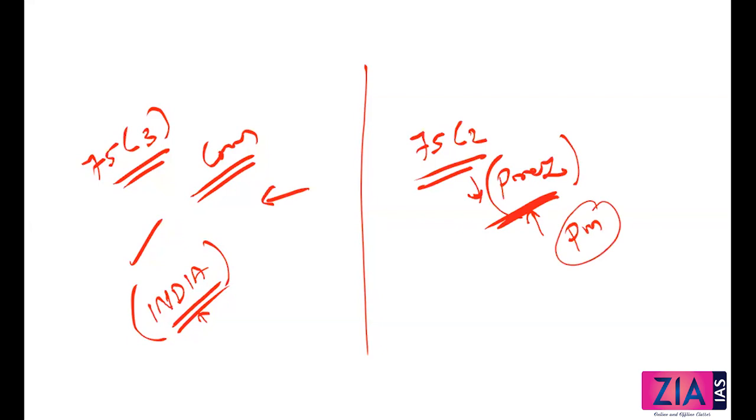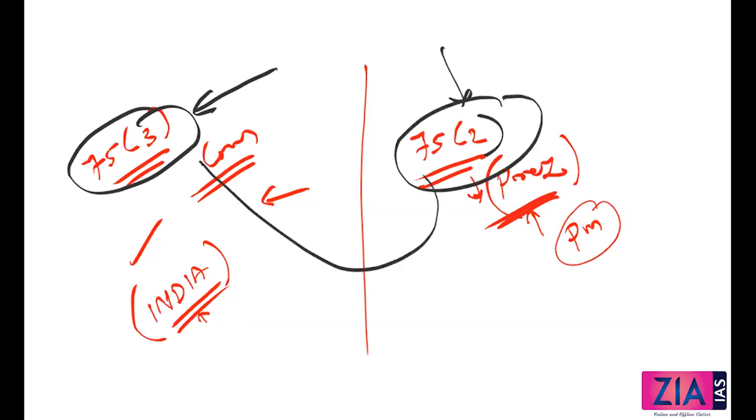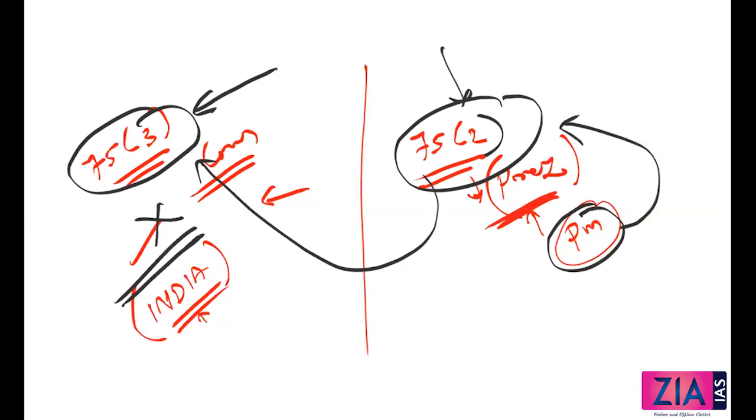Okay, so you read these two together. This ensures collective responsibility, this ensures individual responsibility. In fact, because of this individual responsibility, collective responsibility can be ensured. That means if somebody is not able to follow this collective responsibility, then the PM can remove him easily. In fact, this individual responsibility is eventually strengthening the collective responsibility of the COM. So if an individual minister disagrees with any of the decisions of the cabinet, then he can be removed easily, right?